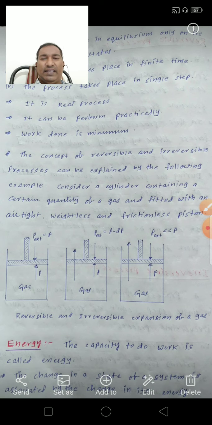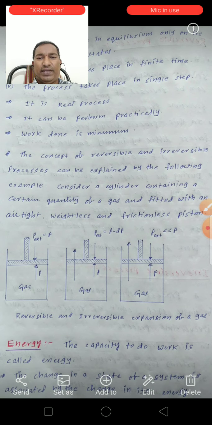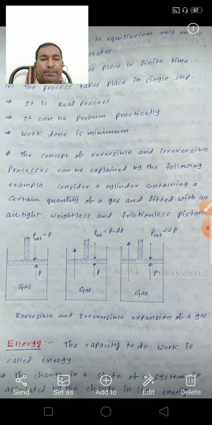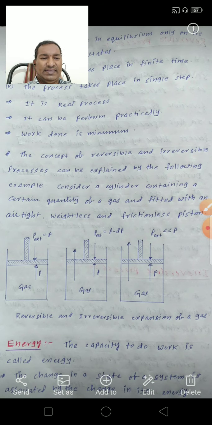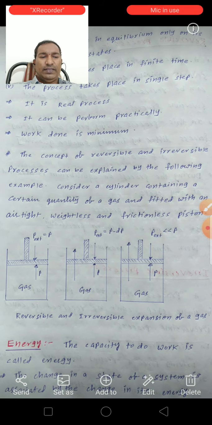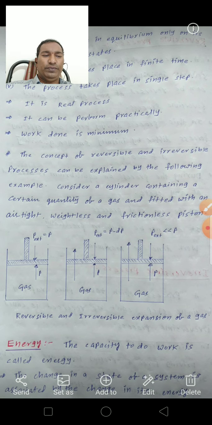In the first figure, the system is at equilibrium since the pressure P on the system is exactly equal to the pressure of the gas. The piston will not move either in the upward or downward direction.